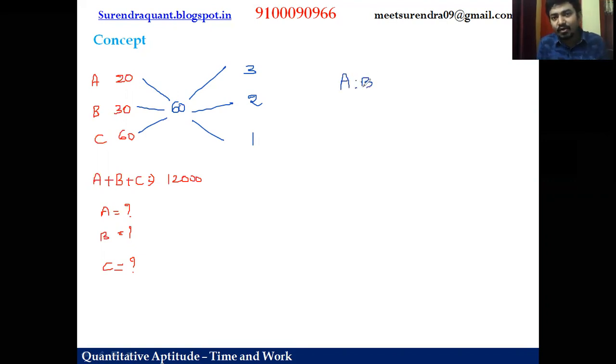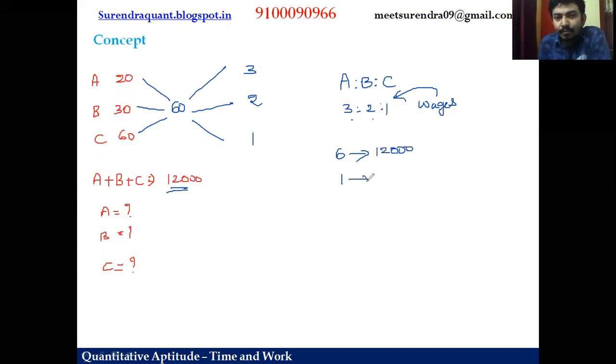Now, the ratio of A to B to C, 1 day work, is 3:2:1, right? And this work ratio becomes the wages ratio now, because they work all days. Whatever the days they work, in that ratio it can be split. So 3:2:1 is the work ratio. What about total parts? 3 plus 2, 5 plus 1, 6 parts. If 6 parts is the total value, 12,000 rupees, then what is 1 part? 2,000, right?